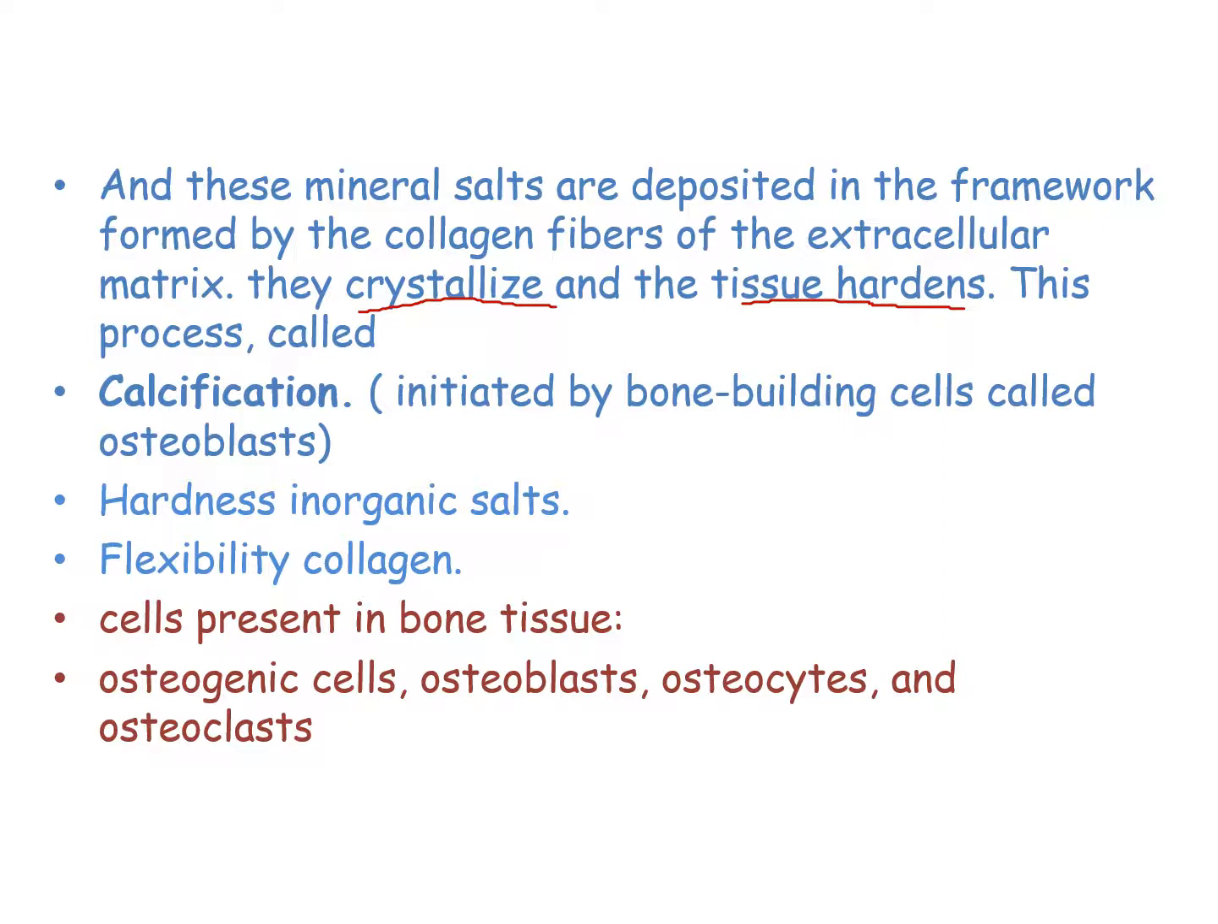And the process of calcification is initiated by bone building cells called osteoblasts. The inorganic ions in the bone provide the hardness to the bone and collagen provides flexibility to the bone. Cells present in bone tissue. There are different types of cells present in the bone tissue like osteogenic cells, osteoblasts, osteocytes and osteoclasts.